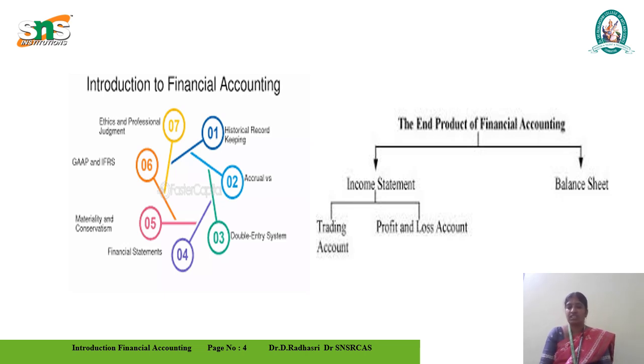In the income statement, we want to know the categories of trading account as well as the profit and loss account. In this way, it can be handled for achieving future goals. These are the various categories we can identify in the balance sheet and also in the income statement. This is the introduction of the financial